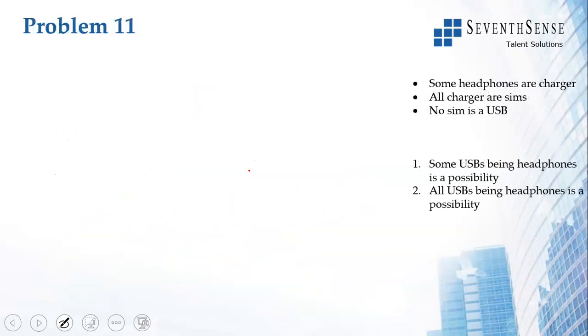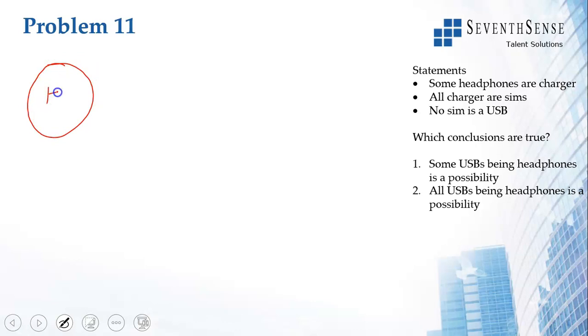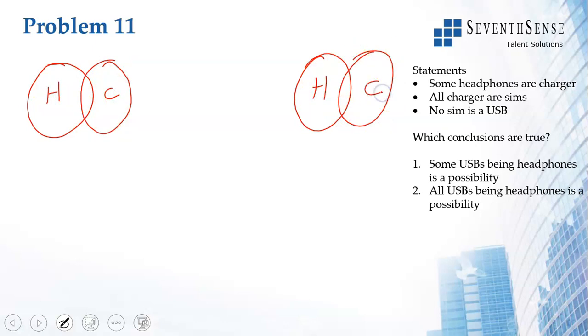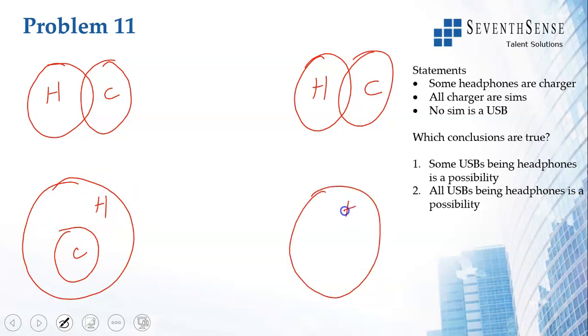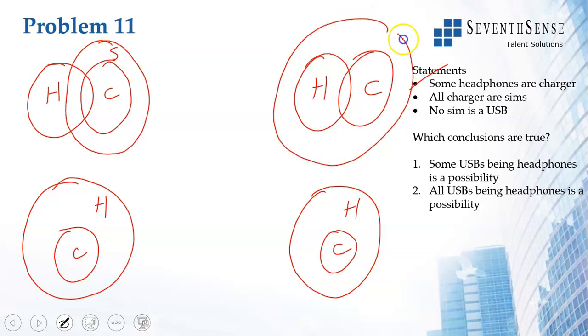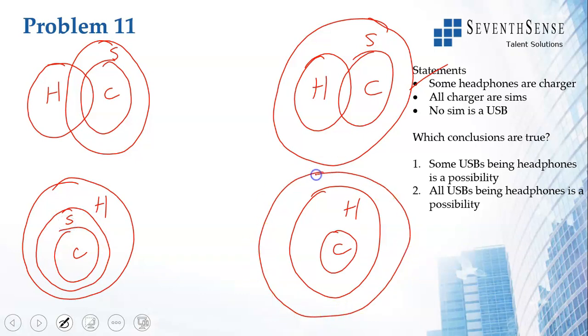Let us look at some problems. Some headphones are chargers. I will also try it this way. Okay, I've drawn this. All chargers are SIMs. I'll write it this way. All 4 are accurate because none of these contradict the statements.